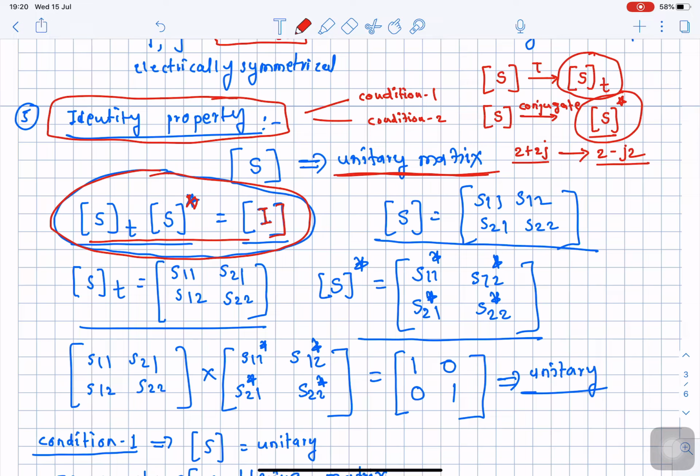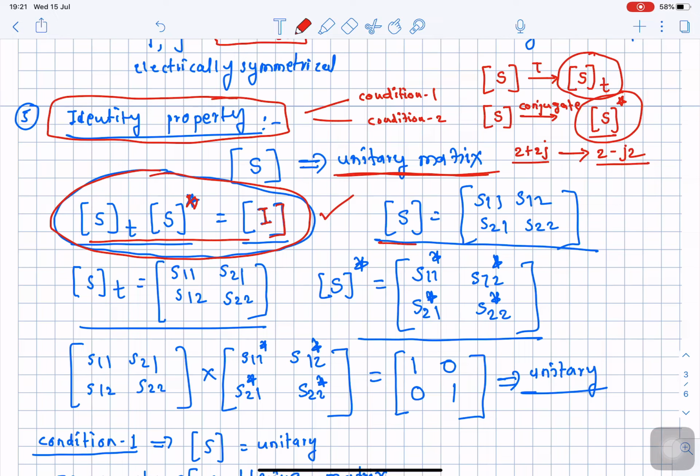A unitary matrix is a scattering matrix which fulfills this particular condition: if we take the product of the transpose of the scattering matrix with its complex conjugate and it is found to be an identity matrix, you already know the meaning of an identity matrix in mathematics, then the scattering matrix follows the condition of unitary.